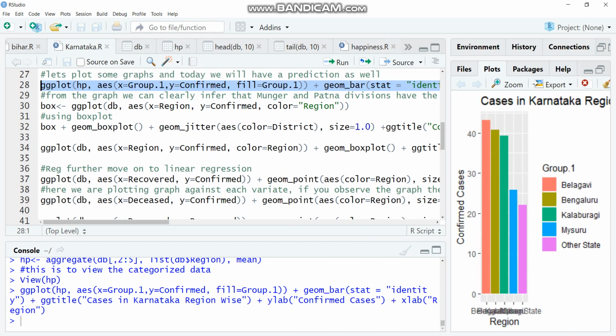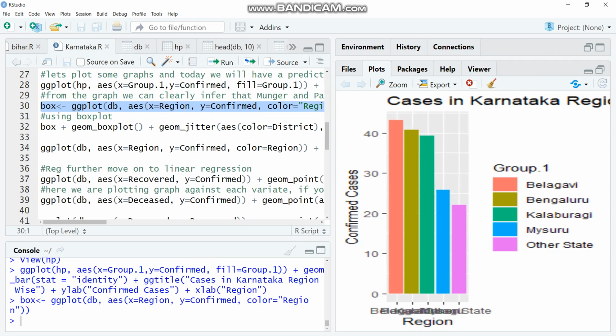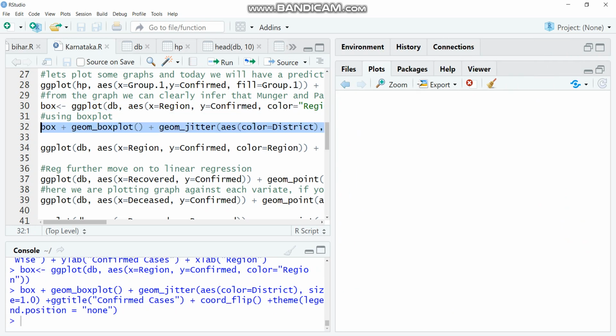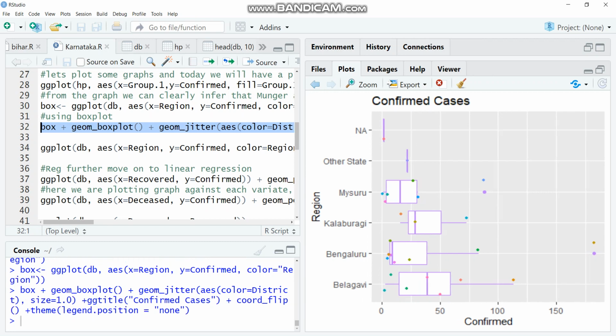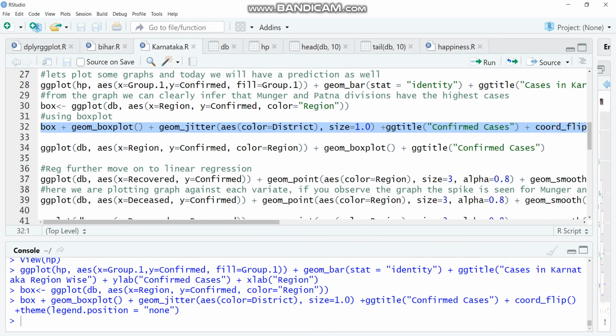Next up, we are going to use a box plot to make our analysis more compact. So this is the analysis using the box plot of confirmed cases versus the various regions.